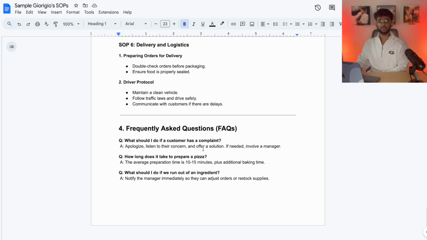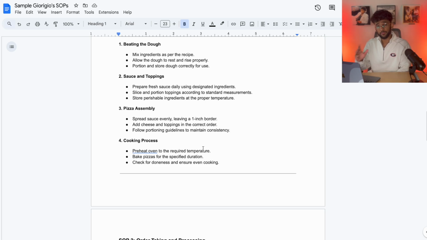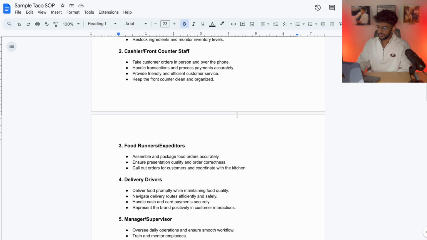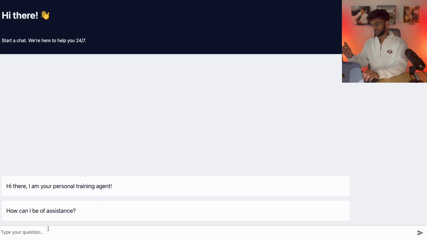Usually these documentations will be pages and pages long, but I kept it simple just to show you how advanced a bot can be, even with simple documentation like this, and the kind of complex questions that it can answer. And I also have a taco place in there too, just for some different information as well. So let's chat with it. Let's just say something simple.